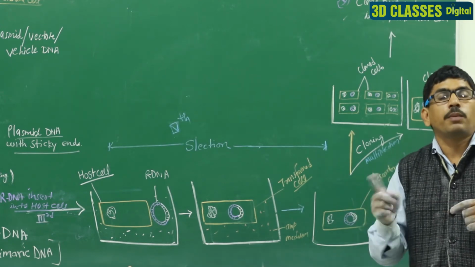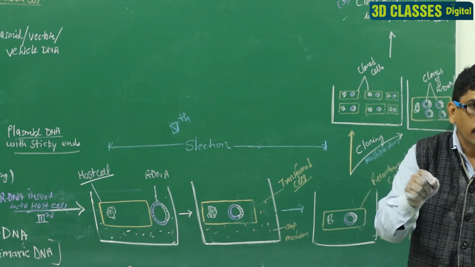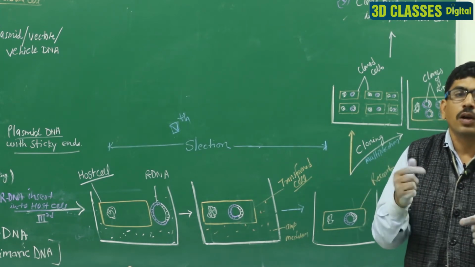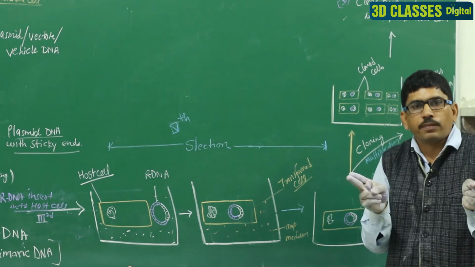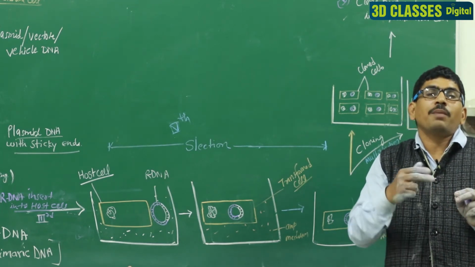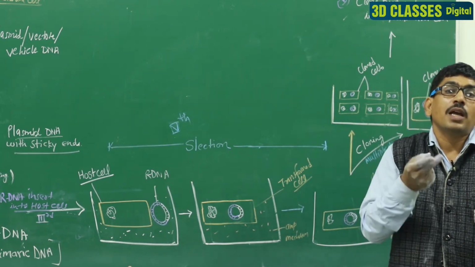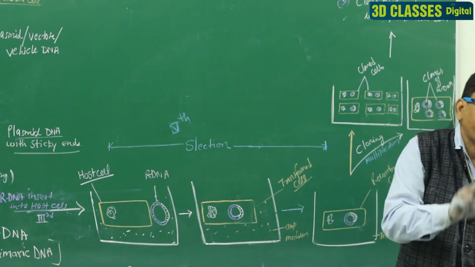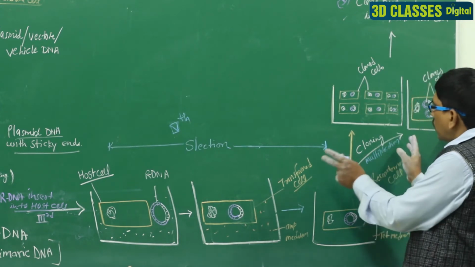That process is known as the multiplication or cloning. And this process may be of two types. First, the cell makes its copy, and second, the recombinant DNA makes its copy.